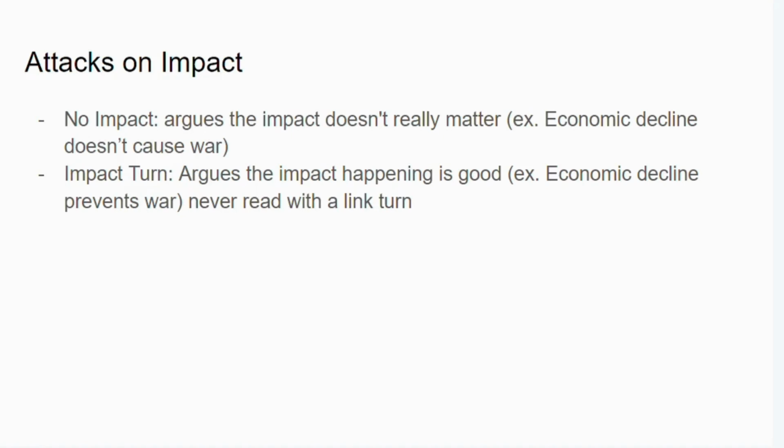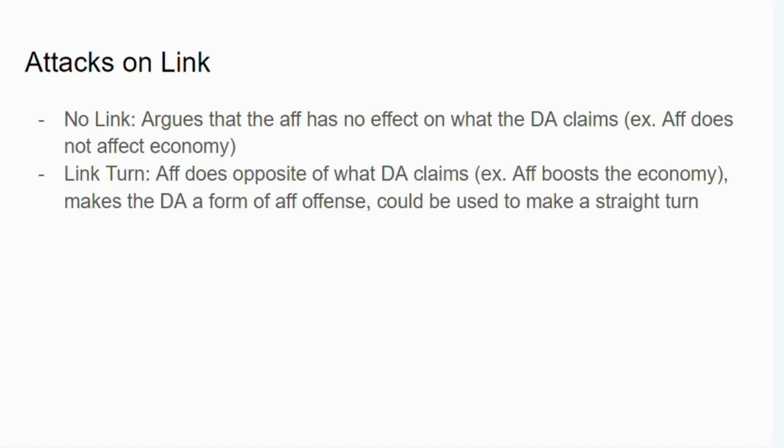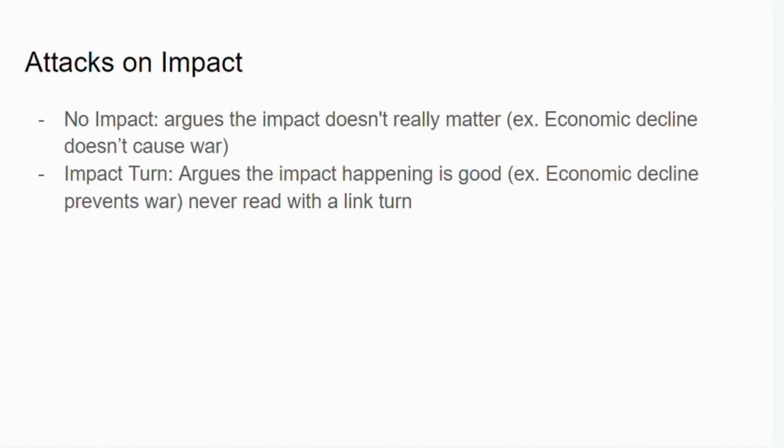I would not recommend this because, once again, as I already explained, a lot of judges don't like it, especially more traditional judges. But if you do read it, you should never read it with a link turn. We call this a double turn. It's essentially saying, look, okay, you read the link turn and you say that your plan boosts the economy, but then you say economic decline prevents war. So your plan is taking us away from that impact or just straight up causing that impact to occur. So you never want to double turn yourself. So if you're reading a link turn, don't read an impact turn. If you're reading an impact turn, don't read a link turn.